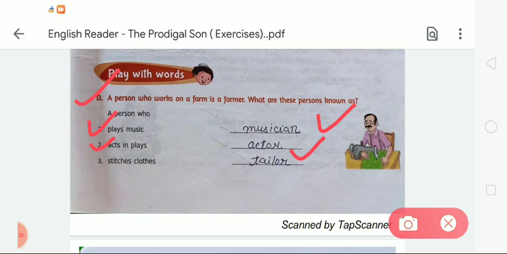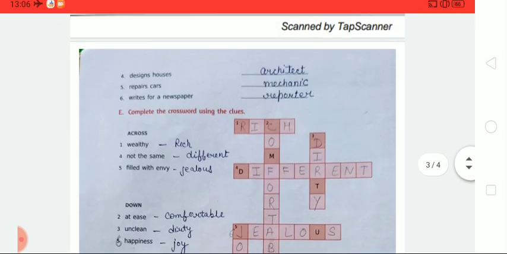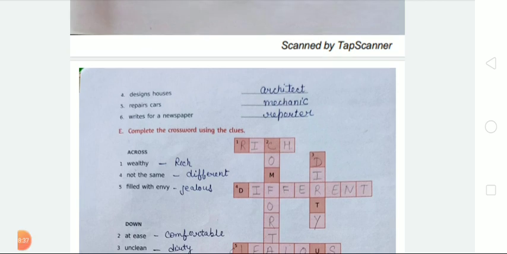A-C-T-O-R, actor. Now the third one is stitches clothes. So who stitches clothes for us? You all know very well that a tailor stitches our clothes. So here we have to write that this person is known as a tailor. What is the spelling of tailor? T-A-I-L-O-R, tailor. Okay, students, like this we have to complete these three that are given on page number 37. Now we open the next page, page number 38.